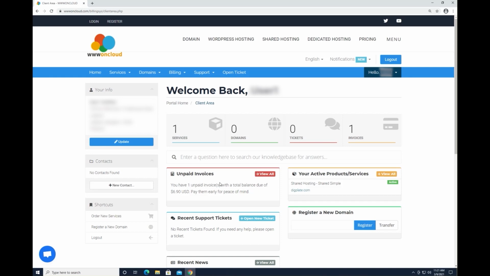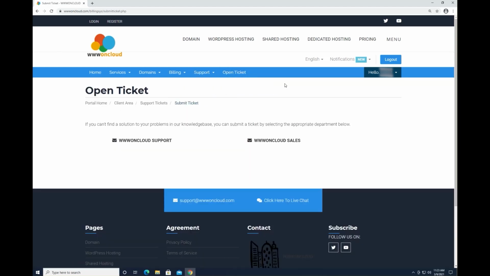We call this page the client area. The system will display all of your services in the client area. We can change the password, check the invoice, knowledge base, announcement, open tickets and more.